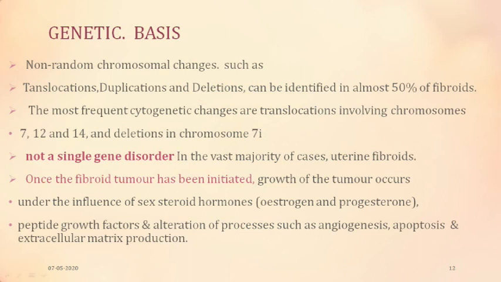So we saw that non-random chromosomal changes such as translocation, duplication, and deletions were identified in 50% of the hysterectomy specimens of fibroids. We also discussed that the majority were chromosome 7, 12 and 14 changes. No single gene disorder can be found in a variety of cases, and once it is initiated, the growth factors play a role under the influence of the sex steroid hormones, estrogen and progesterone. And very many growth factors would be there. And what would the growth factors do? They would cause angiogenesis, apoptosis and extracellular matrix production.